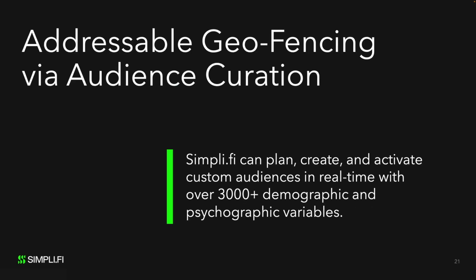Employers who don't have relevant address lists can build their own custom addressable audiences with Simplify's addressable audience curation tool, choosing from over 3,000 plus demographic factors and filtering the audience using location details. For example, a fitness studio that is looking to hire employees could target nearby households that include people with interests in aerobics, fitness, and healthy living. I'd like to show you an example of how that tool might be used.